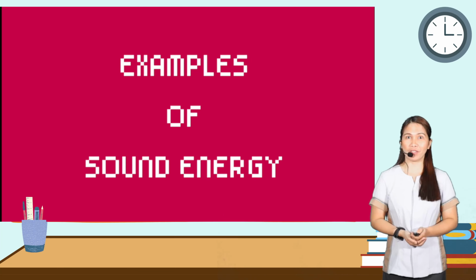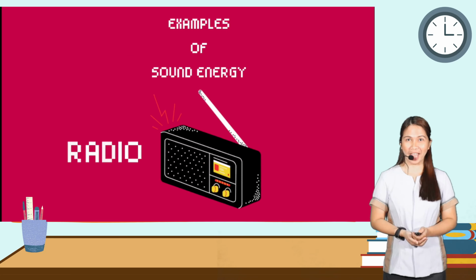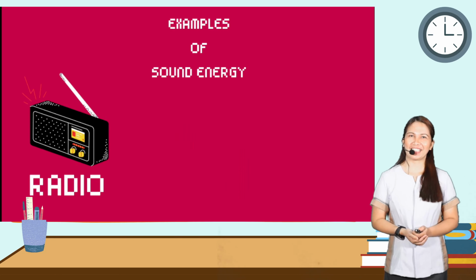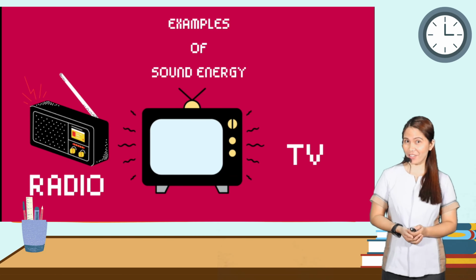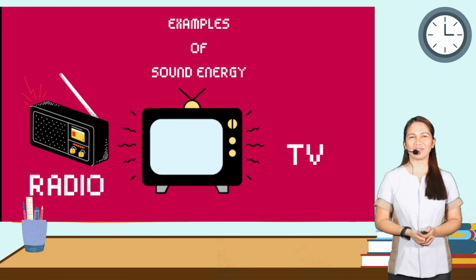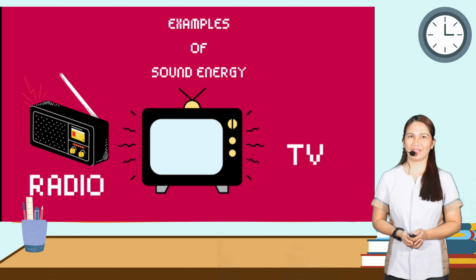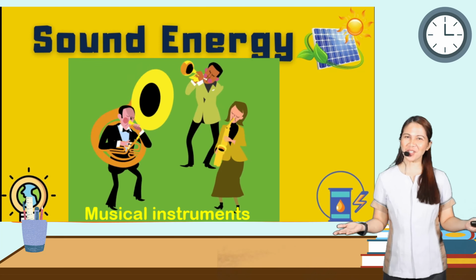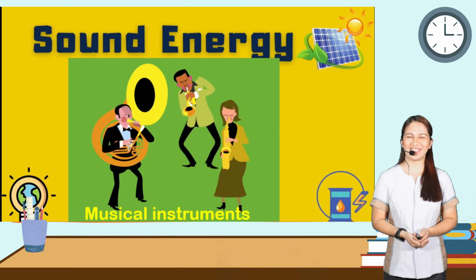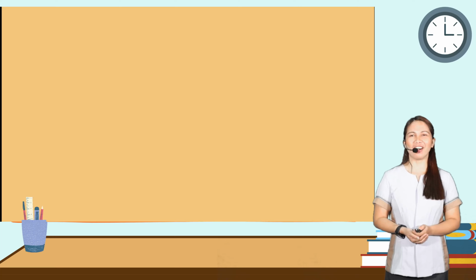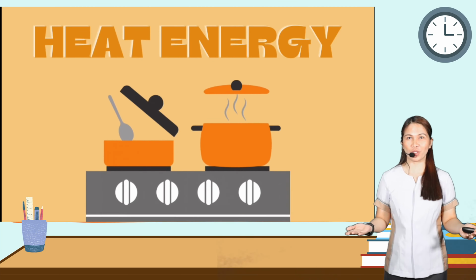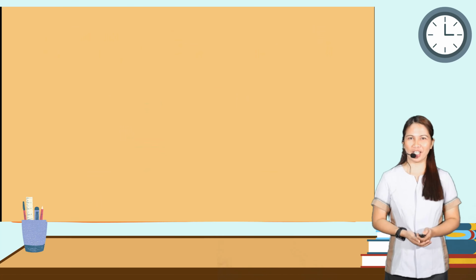Here are some of the examples. We have radio, of course, television, also musical instruments, right? Moving on, we have another form of energy, which is heat energy.